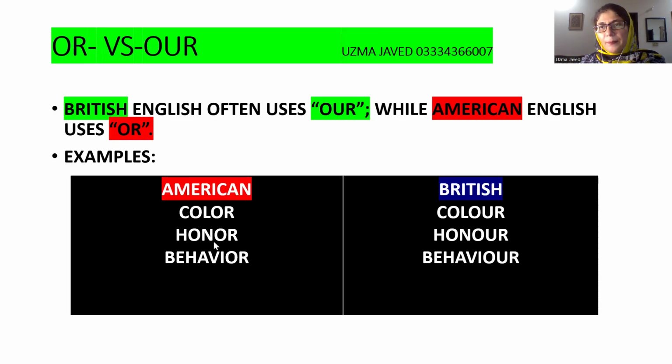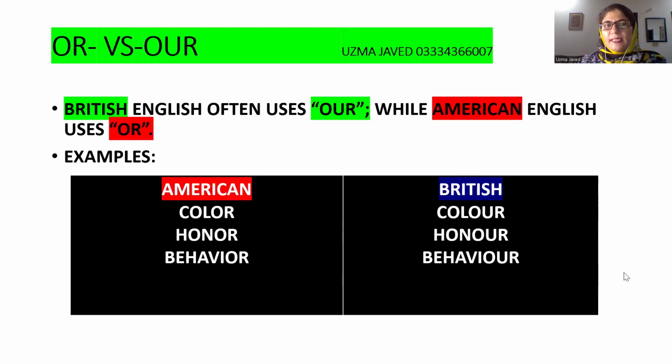And the second example which I can share in this category is HONOR, whereas under the British heading we will spell it HONOUR. As far as the word behavior is concerned, it should be written with OUR because you are learners of 1123 and 0500, whereas the American spelling will be BEHAVIOR. So you just have to memorize this column and avoid these spellings because they will be considered spelling mistakes.